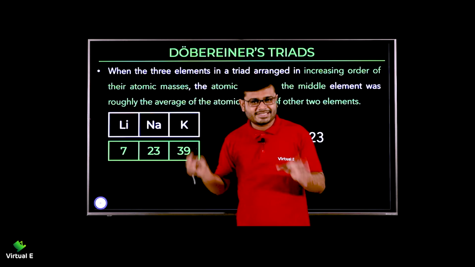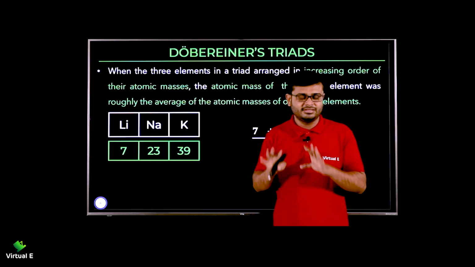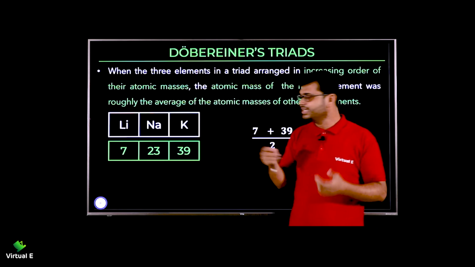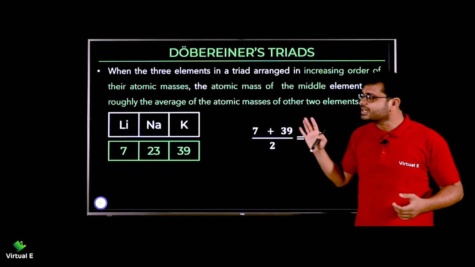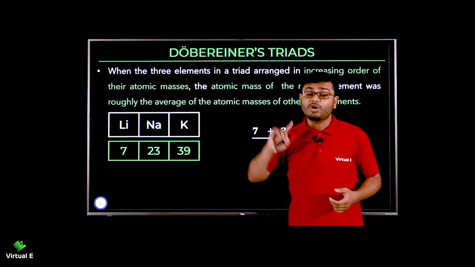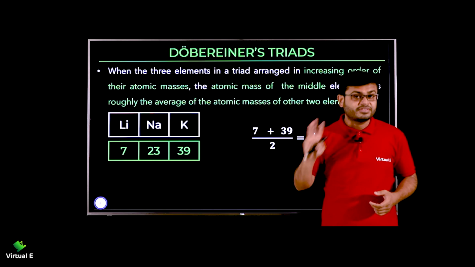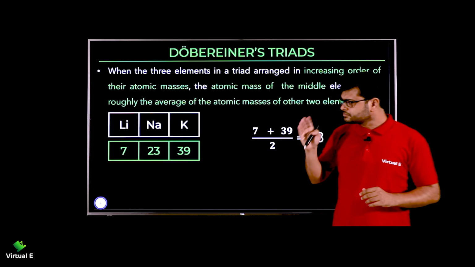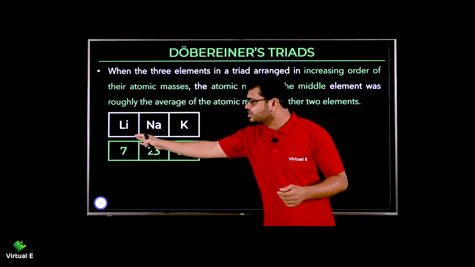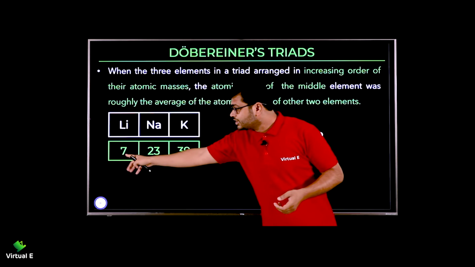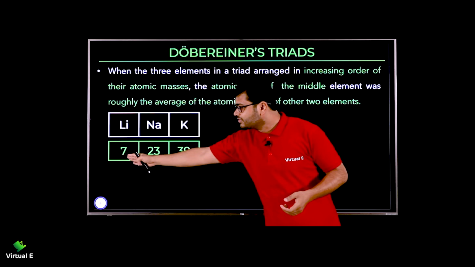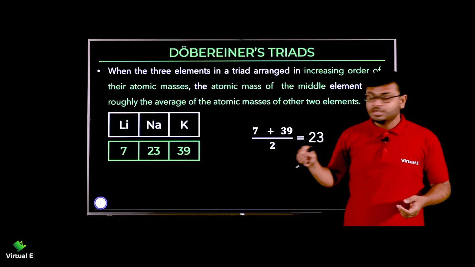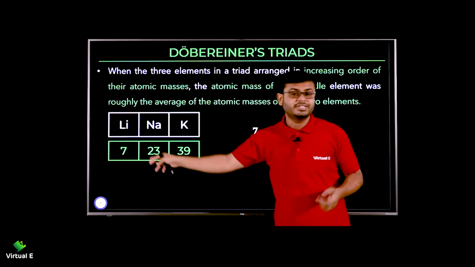If it is not exact, तो थोड़ा near आएगा, that's it. इतना जरूरी नहीं है कि exact ही आएगा. So this is an idea about atomic mass. He arranged in groups of three based on similar properties, and second, he observed that if you add the atomic masses of the first and the last one and divide by 2, that will be the atomic mass of the middle one.